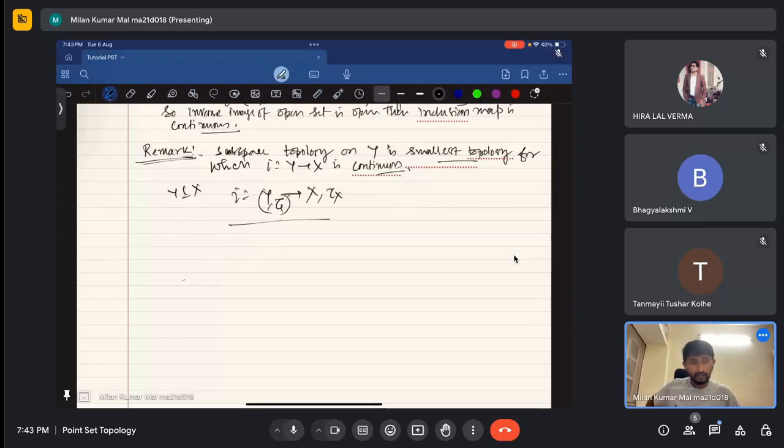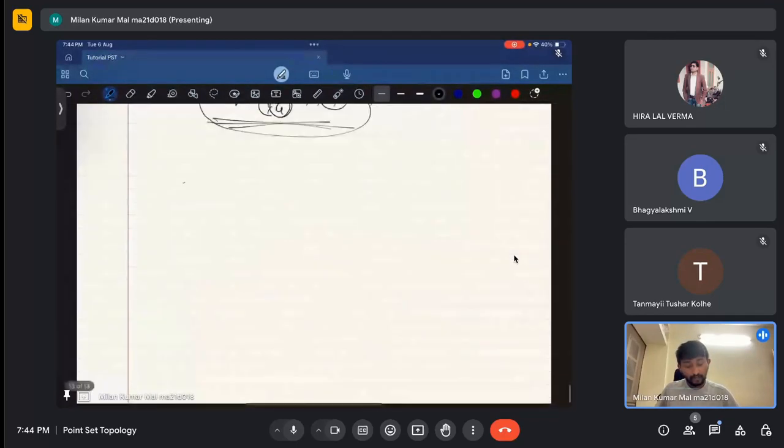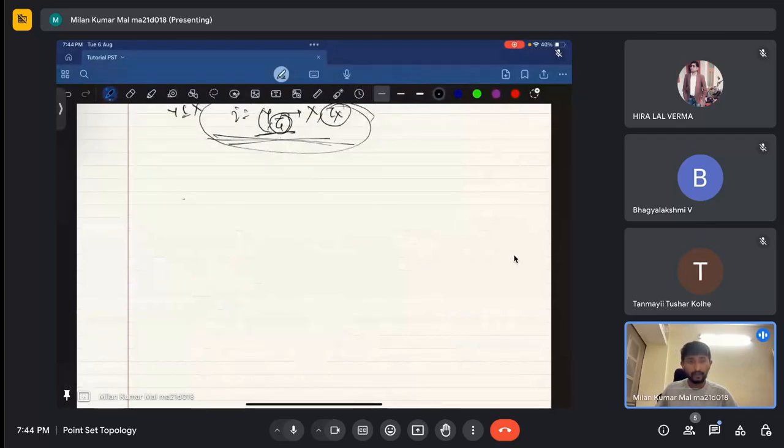Then whether this function is continuous or not depends on tau 1 and tau X. We discussed that the inclusion map is continuous when X has its topology and Y has the subspace topology. But if I give another topology to Y, then this map I need not be a continuous function.